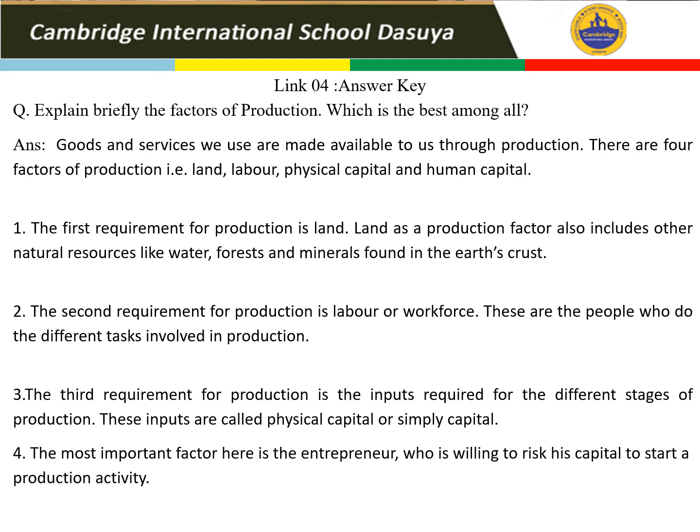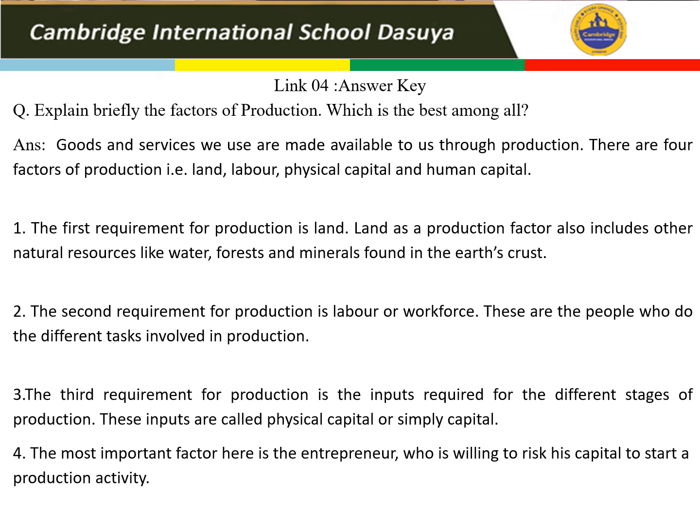So which is the best among all? So your answer is goods and services we use are made available to us through production. So for the production purpose, we need something. So there are four things that we need always. So we call that as factors of production. So the first thing is land, second is labor, third is physical capital, and the fourth one is human capital.